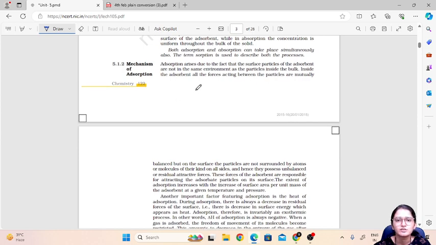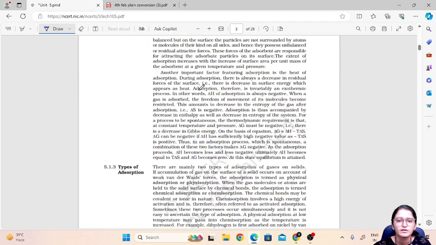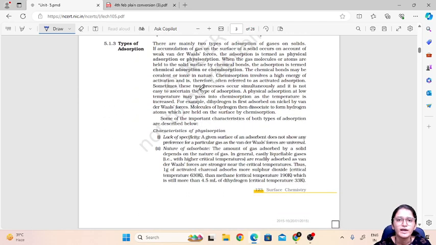Then the mechanism of adsorption. It arises due to the fact that surface particles of the adsorbent are not in the same environment as the particles inside the bulk. Okay, so we now have different types of adsorption. Two main types are chemical adsorption and physical adsorption. So what is chemical adsorption, and what is physical adsorption? They are differentiated based on their intermolecular forces or attractive forces.